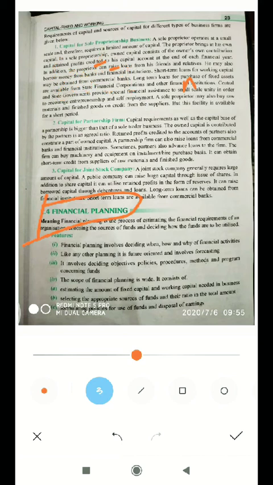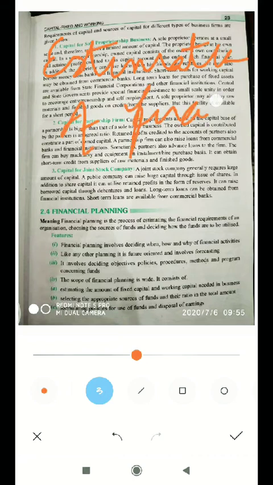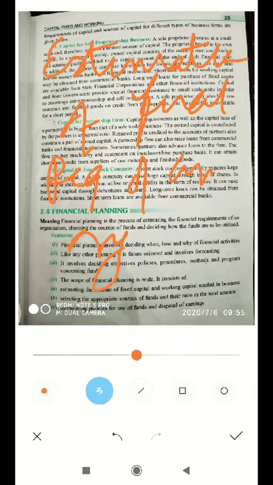Estimation of the financial requirement of an organization, my dear students.